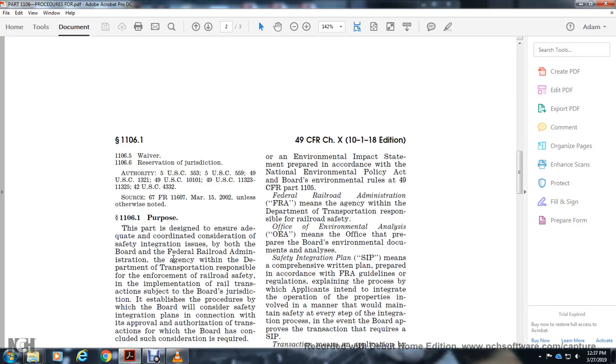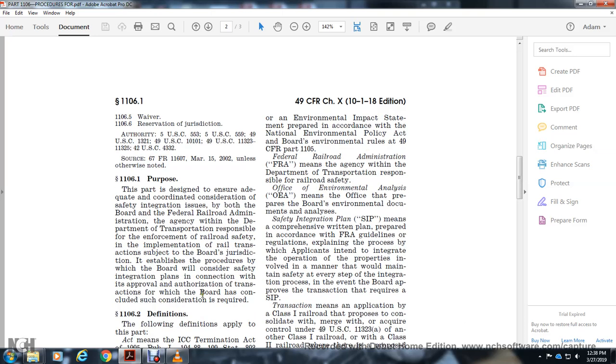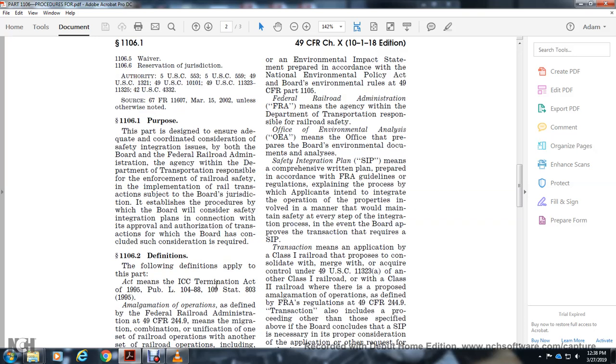1106.1 Purpose. The purpose of this part is to ensure adequate consideration and coordination of safety integration issues with both the Board and the Federal Railroad Administration, the agency within the Department of Transportation responsible for the enforcement of railroad safety. For railroad transactions subject to the Board's jurisdiction, this part establishes the procedure by which the Board will consider safety integration plans in connection with the approval or authorization of a transaction for which the Board has concluded authorization is required.